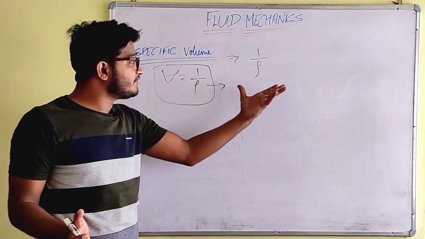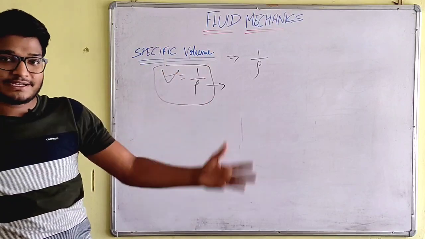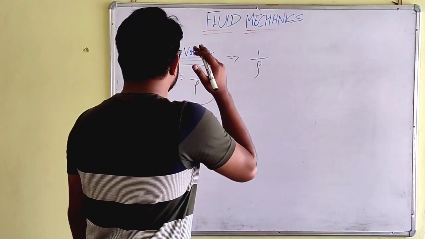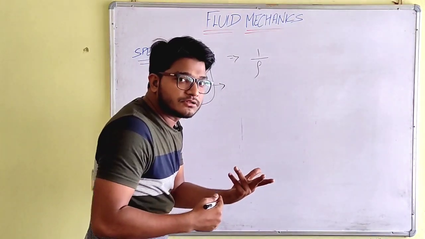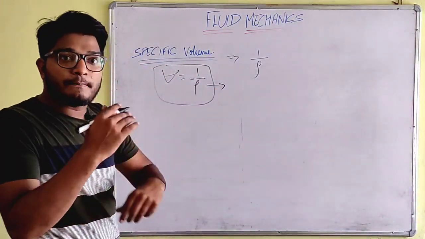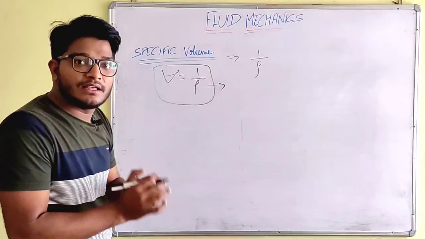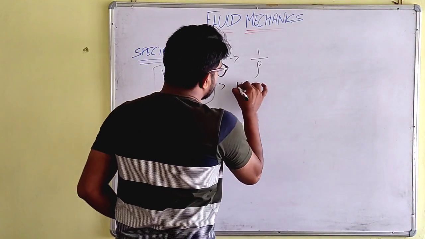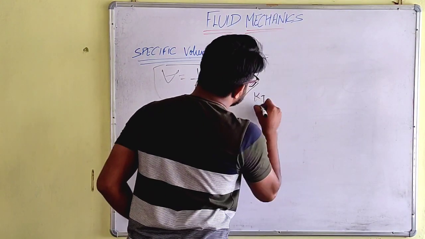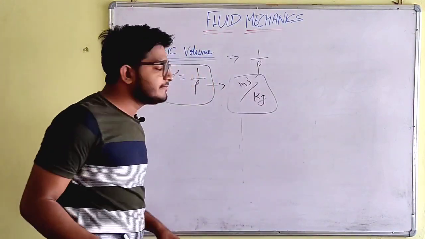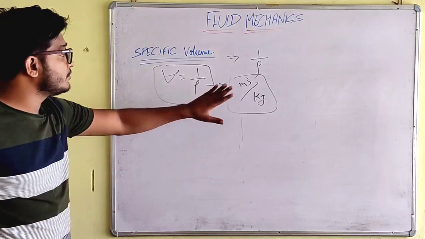So what will be its unit? We just turn the unit of density upside down, so it will be meter cube upon kg, as simple as that.